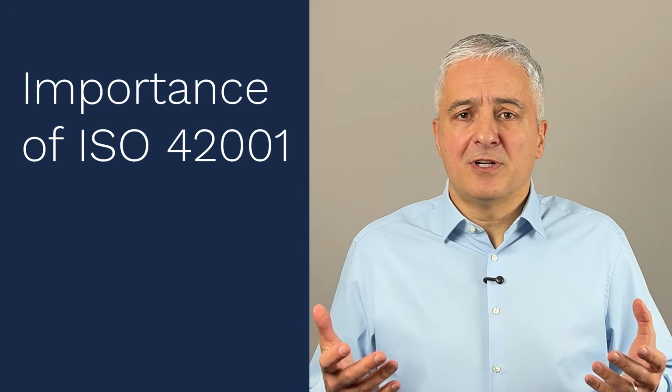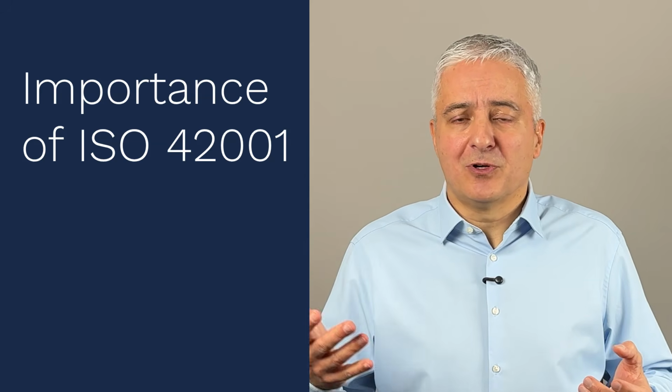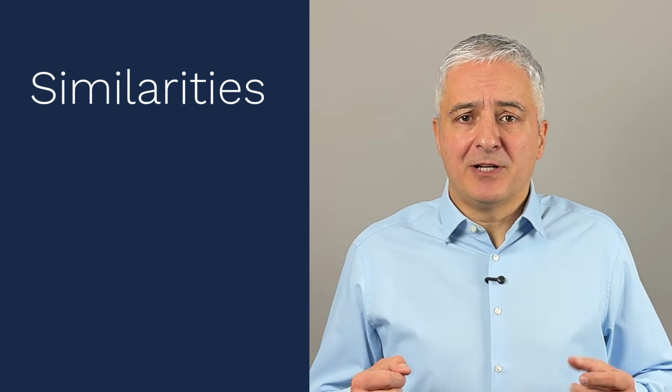If you've heard of ISO 27001 before, then you know that this has become the most important, the biggest standard for cybersecurity governance. And basically the same thing is expected from ISO 42001 for AI governance. Since both of these standards are about governance and are basically about IT systems, let's examine what the similarities and differences in these two standards are. Okay, let's start with the similarities first.